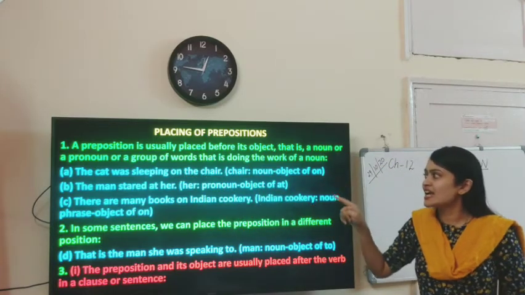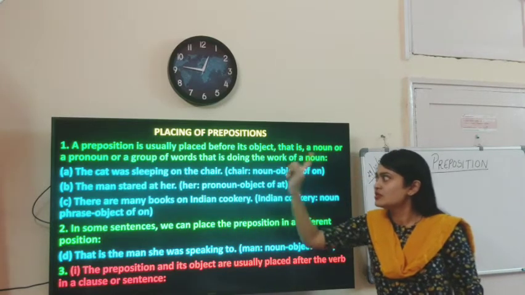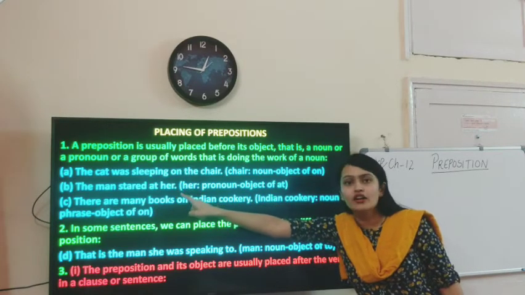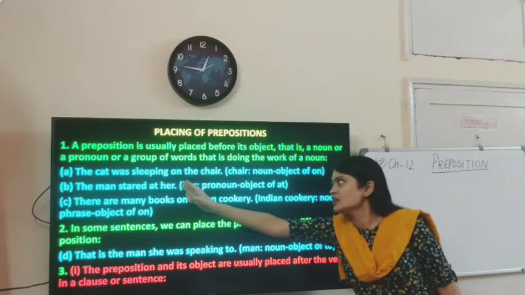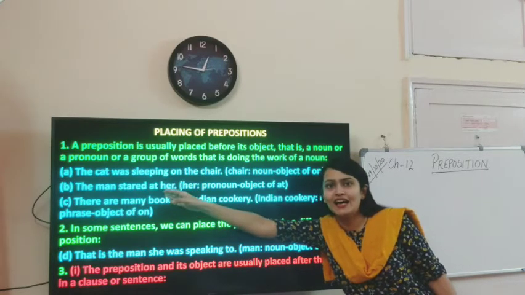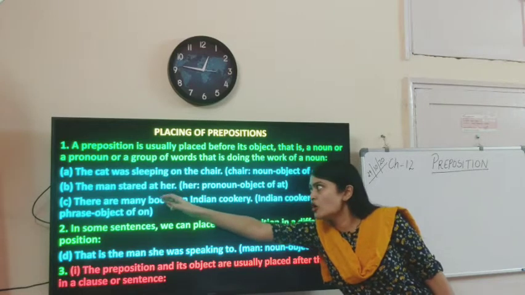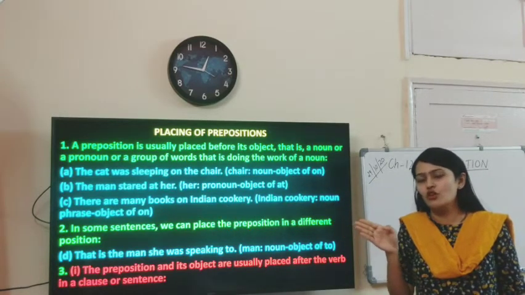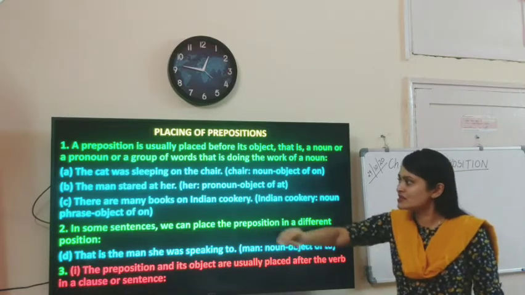The man stared at her. At is the preposition. Her is the pronoun. Her is right after the preposition at. So her becomes the object of at. Her becomes the object of the preposition at.